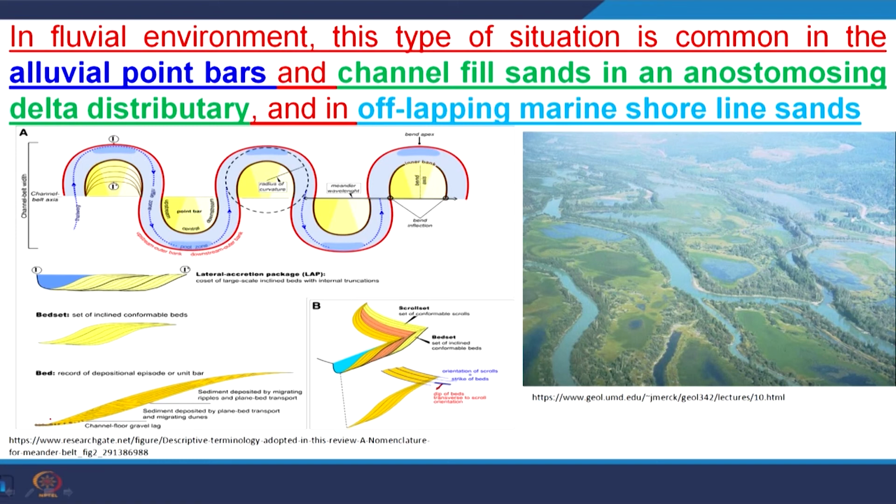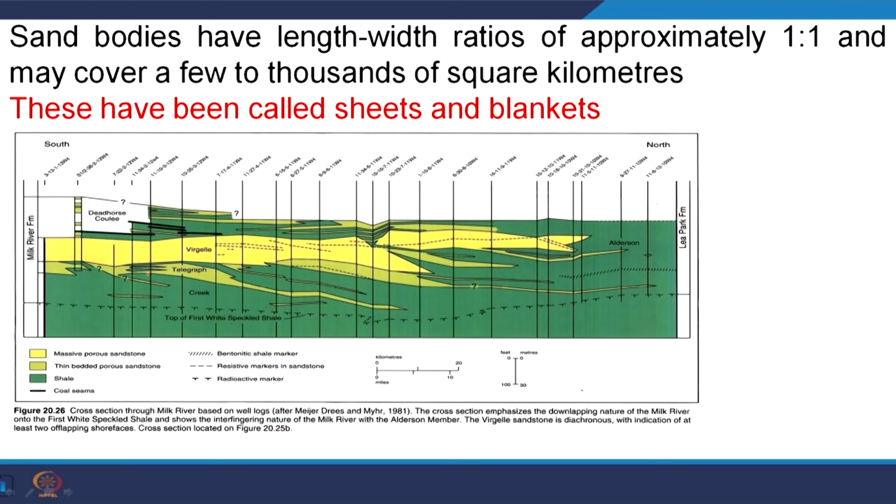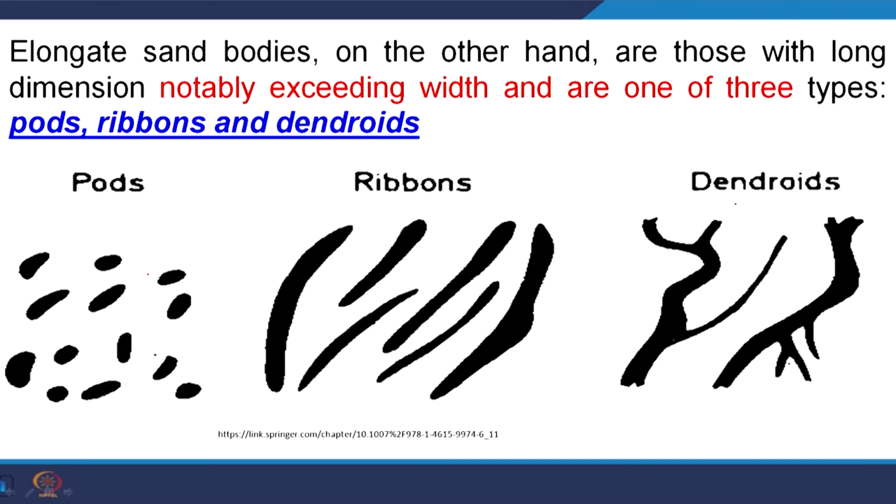In point bars, the coarser grain deposits are here, then this side is cross bedded deposit, and the upper part is parallel deposit. If the river is migrating this way, earlier here was the sandstone body, then a sandstone was added to it, then another sandstone added to it, and finally we get a sheet type of deposit. Such sand bodies have a length-width ratio of approximately 1:1, may cover a few thousand square kilometers, and are called sand sheets or blankets.